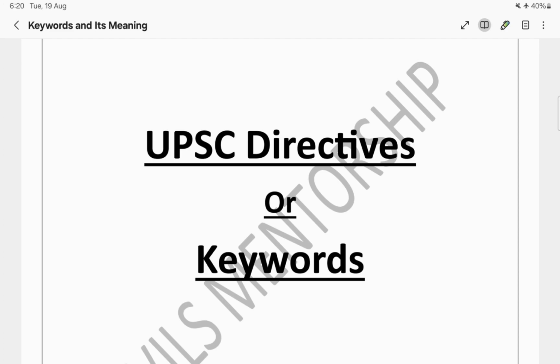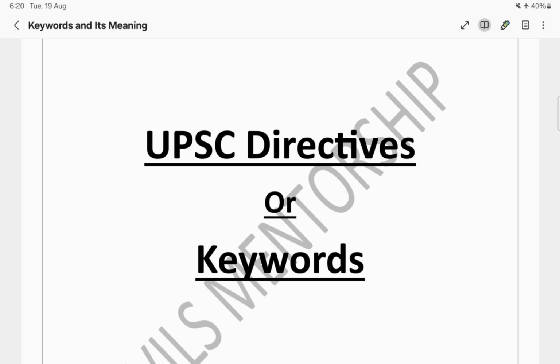Now we all know how important answer writing is for our mains preparation. Answer writing is one of the most important tasks that we need to master. When we approach the UPSC mains, especially answer writing, we need to always keep one thing in mind. The examiner is assessing not just how much knowledge we possess, but also how clearly and correctly we express it. That means our presentation. It's not how much knowledge we have, but how we are presenting it.